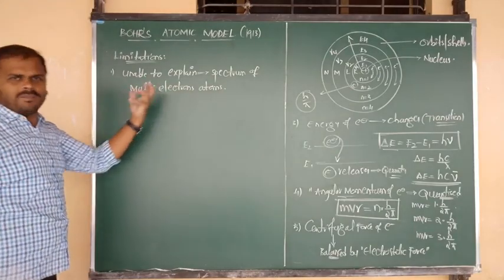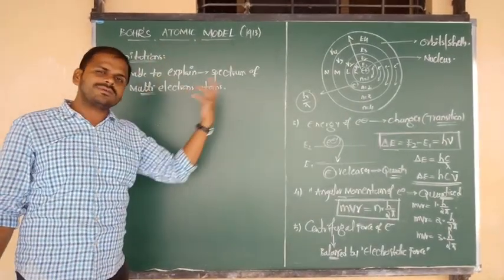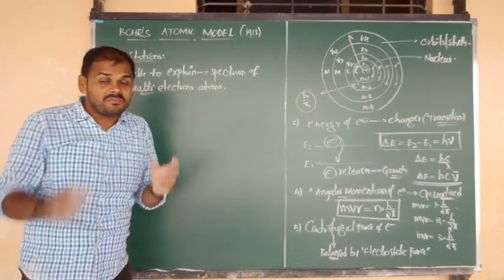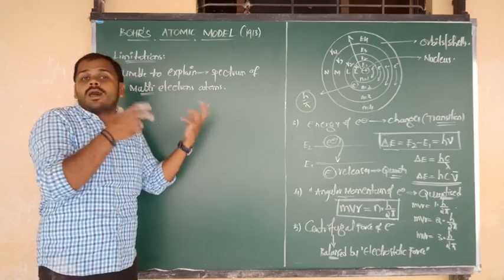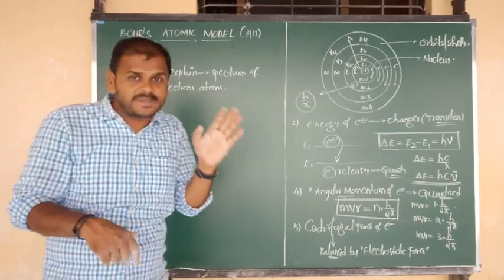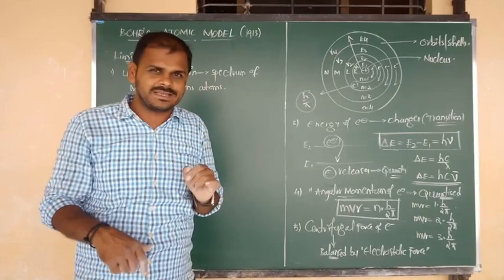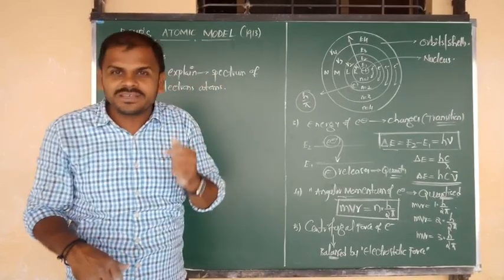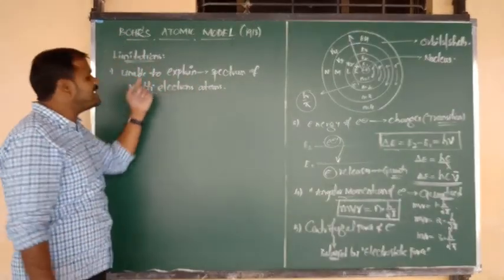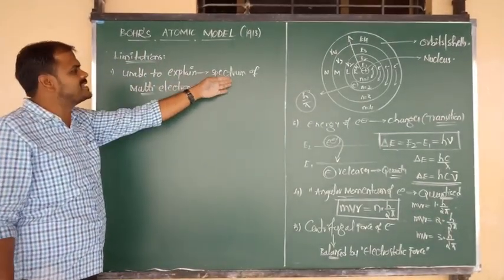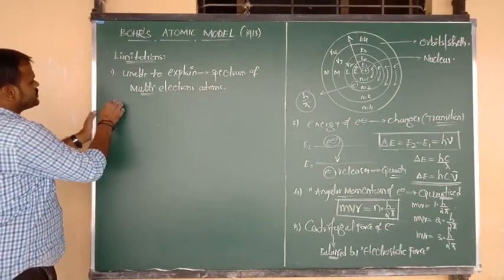So the spectrum of multi-electron atoms was not explained by Niels Bohr. That was not explained by Bohr's atomic model, because I have told you this at the start of this class. Niels Bohr's model can explain the spectrum of only one-electron species like hydrogen and hydrogen-like ions, because they all have one electron. But the spectra of multi-electron atoms and their species were not explained by Niels Bohr. This is the point you have to remember.